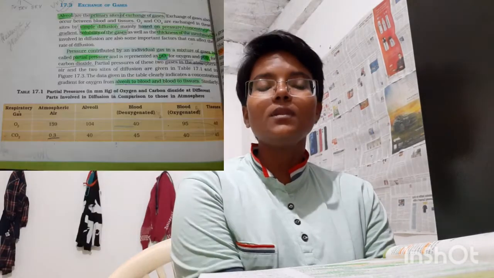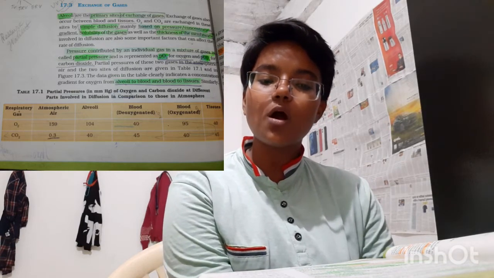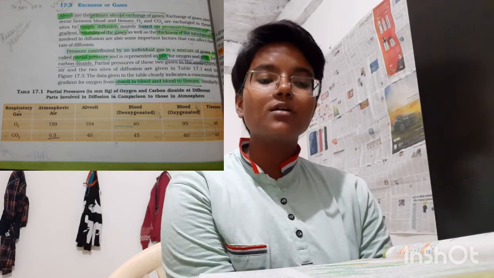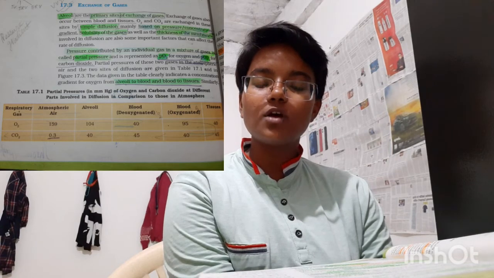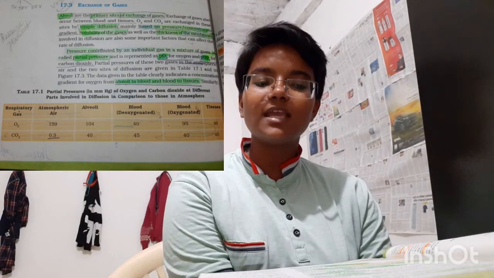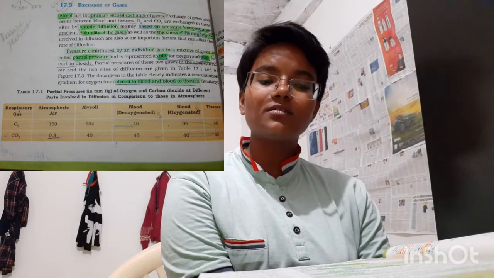Okay. Now, exchange of gases. Alveoli are the primary site of exchange of gases. Exchange of gases also occurs between blood and tissues. Oxygen and CO2 are exchanged in these sites by simple diffusion, mainly based on the pressure or concentration gradient. Solubility of gases as well as the thickness of the membranes involved in diffusion are also important factors that can affect the rate of diffusion.